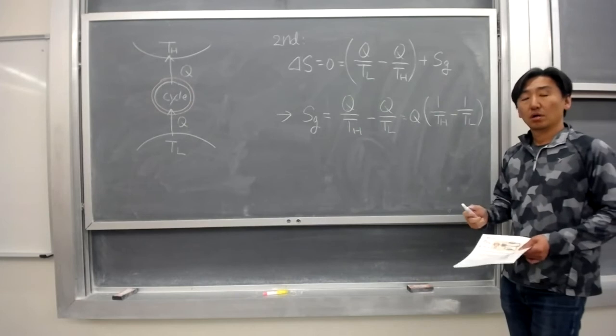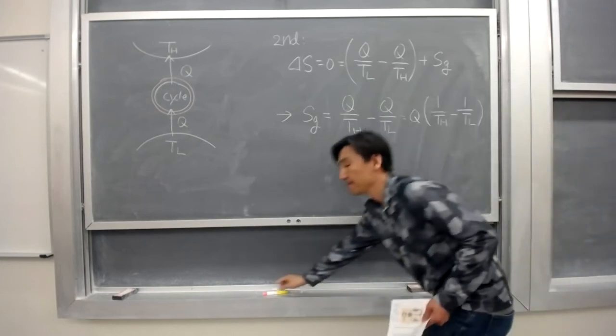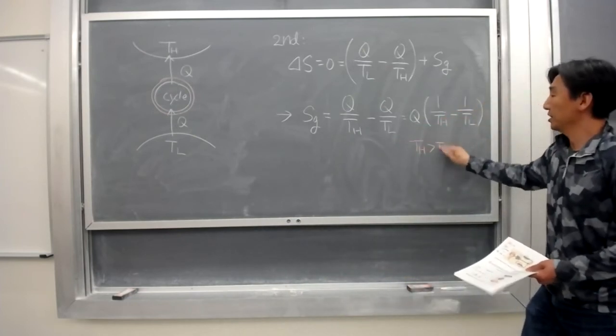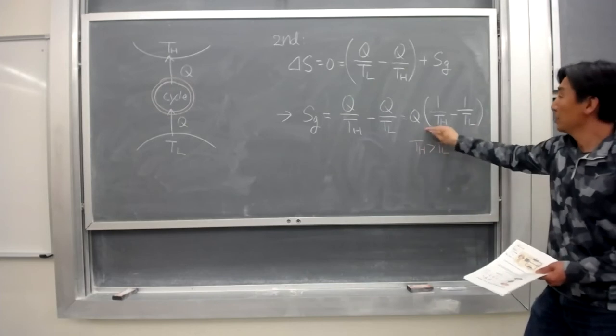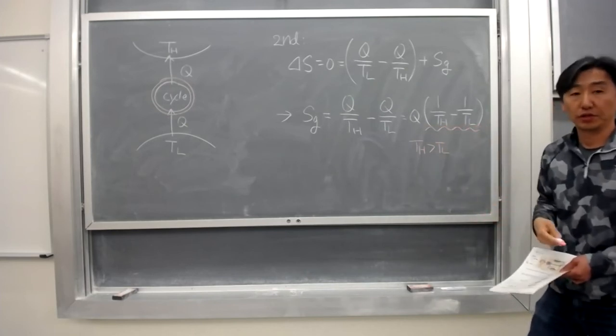So, what is the sign of this entropy generation? Because we already assumed that TH is greater than TL, if you look at this term, 1 over TH is smaller than 1 over TL.